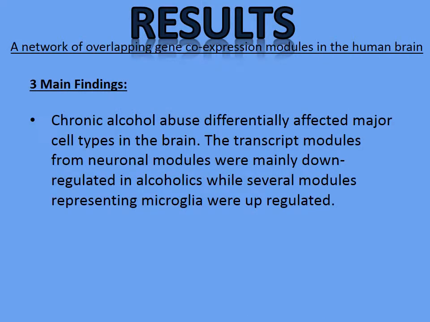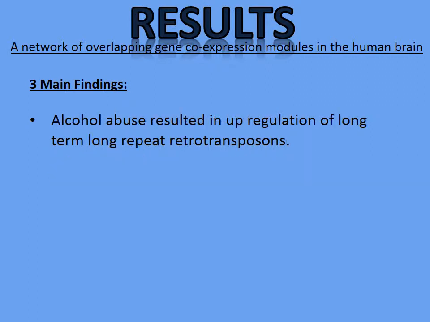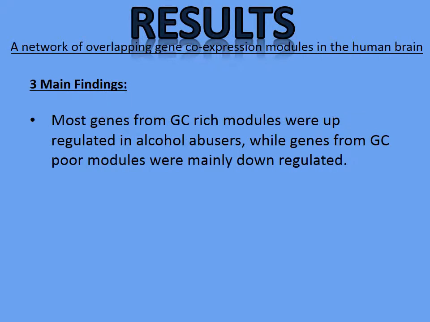Number one, chronic alcohol abuse differentially affected major cell types in the brain. The transcript modules from neuronal modules were mainly downregulated in alcoholics, while several modules representing microglia are upregulated. Number two, alcohol abuse resulted in upregulation of long-term repeat retrotransposons. Number three, most genes from GC-rich modules were upregulated in alcohol abusers, whilst genes from GC-poor modules were mainly downregulated.